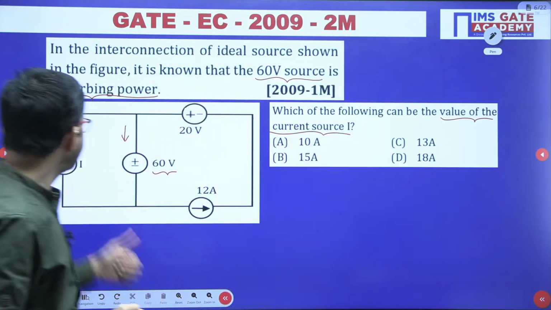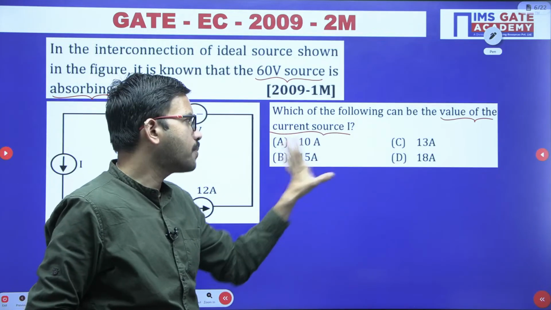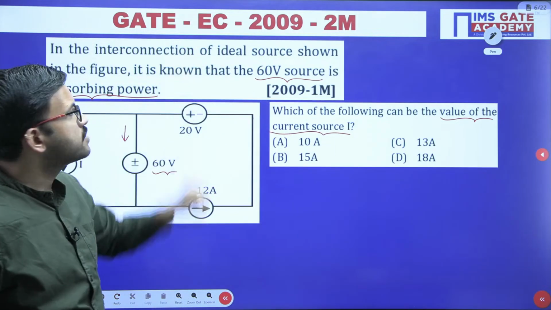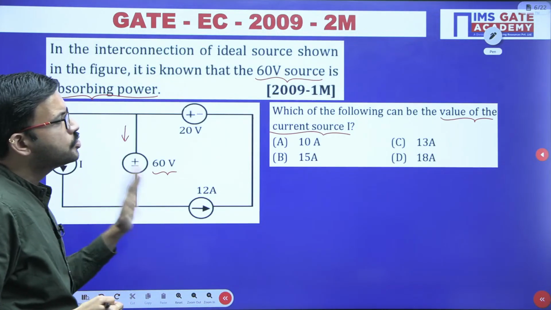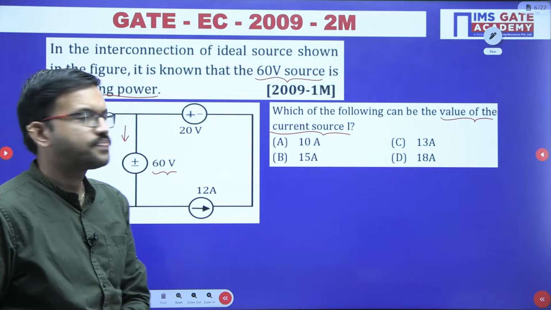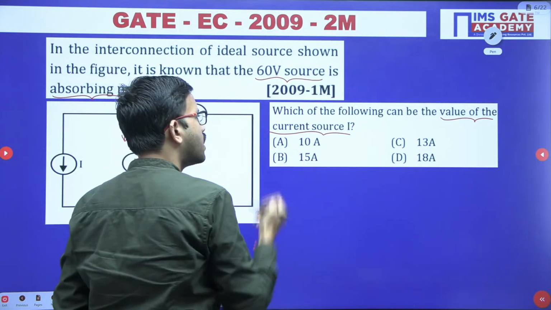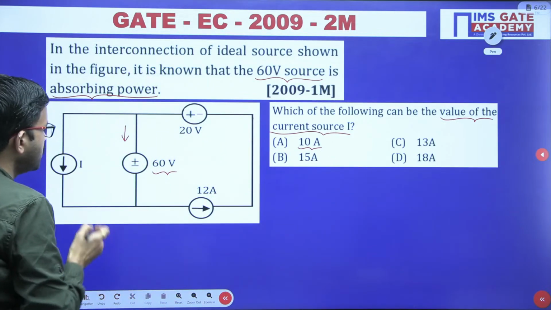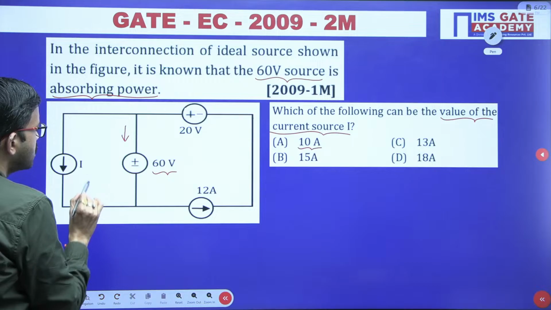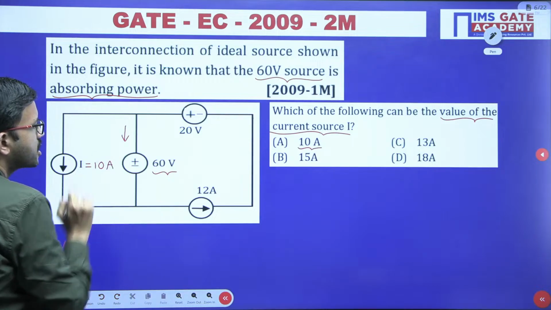The value of the current source I can be among the following options. One option will be correct, because this question is an MCQ. Obviously one option will be correct, so you can do option by option verification. Since we don't know which option is correct, let us start from option A. When you consider option A, the value of I is 10 ampere.